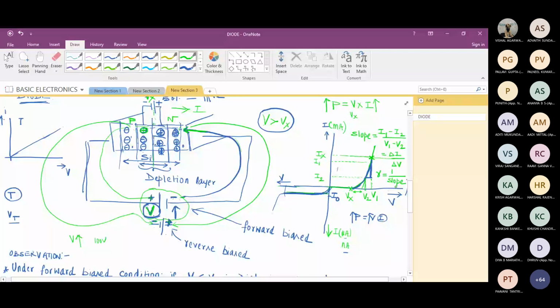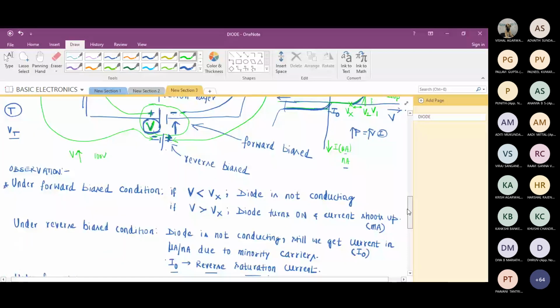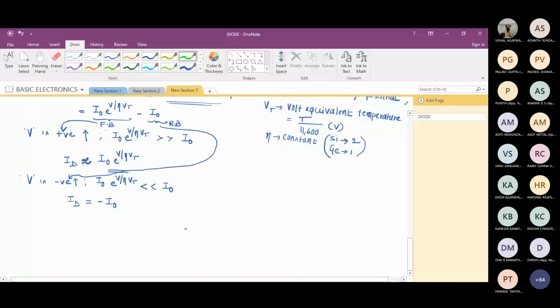Let me write it here. Whatever I explained, the resistance from the curve, whatever we calculated, we define it as R is equal to delta V upon delta I. Change in the voltage divided by the change in the current.